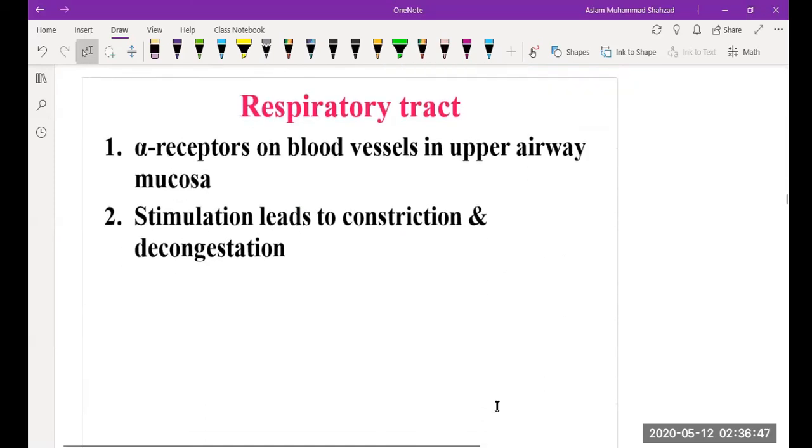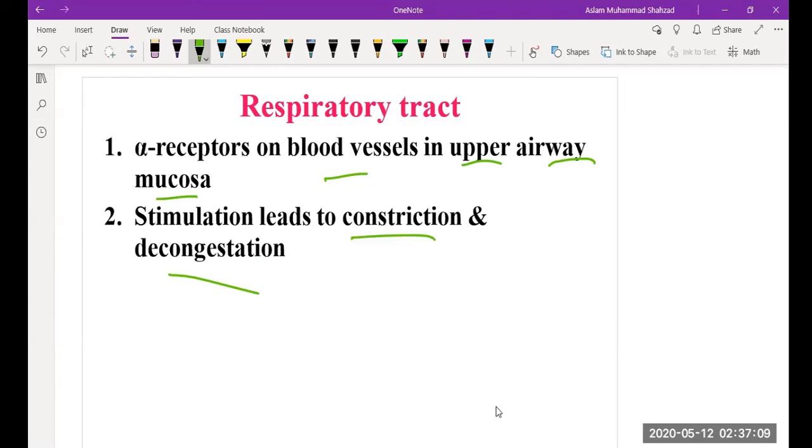Whereas the alpha receptors on the blood vessels present on the upper airway mucosa, when stimulated, lead to constriction and decongestion. So again, we have to see that the function of the alpha receptors is constriction, whereas the function of the beta receptors, especially beta 2, is a vasodilation effect.